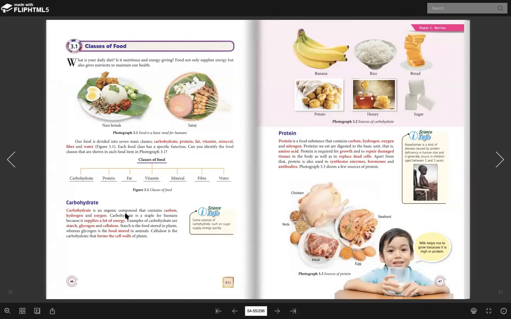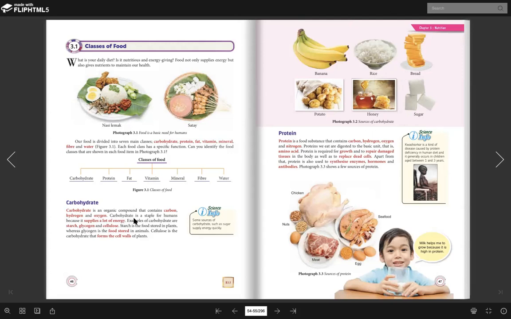In the exam, they maybe can ask you what is the function of carbohydrate. The function of carbohydrate is to supply a lot of energy. What is the example of carbohydrate? For example, you have rice, bread, sugar, banana, potato, and so on. Once you consume this thing, that's why you have a lot of energy.